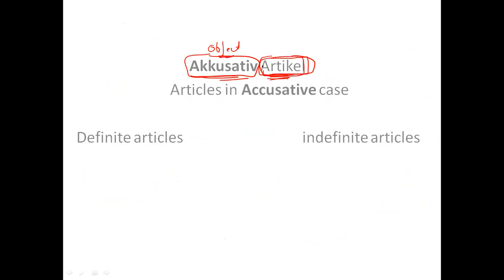We have articles in English also, and we have two types of articles: definite articles and indefinite articles.